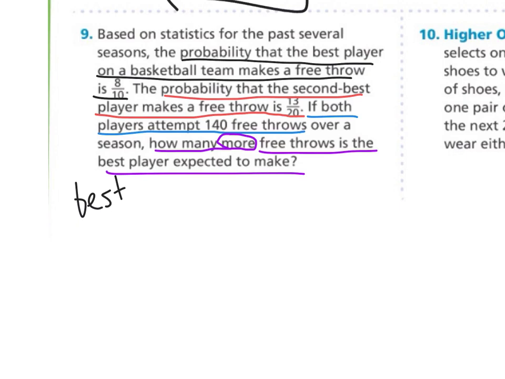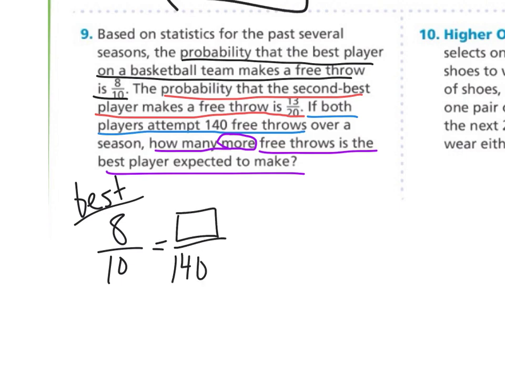So the best player, it was 8 out of 10. Now 8 out of 10 could be reduced, but we'll see if this works with what we've got. We're trying to find how many out of 140 they would make. So this has a nice pattern, multiplying by 14. So 8 times 14, that's 112. So 112 out of 140.